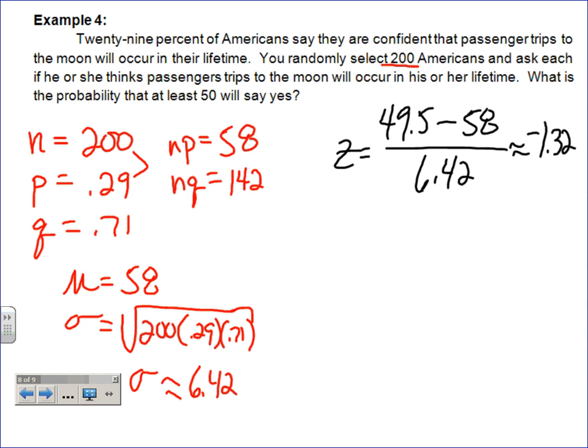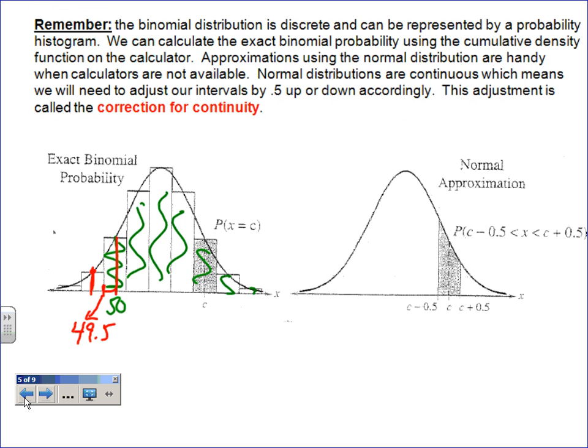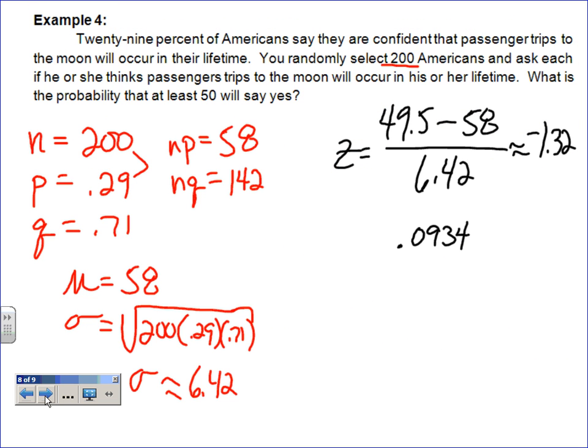And so you go and you look up in your tables negative 1.32, and you find out that the area underneath that is 0.0934. The only problem is what you just found is basically that stuff, and that's not what I want. I want the stuff going that way, right? And so what you do is then do 1 minus that, and it will give you that probability, or the area, for that other one. So 0.9066 for that one.